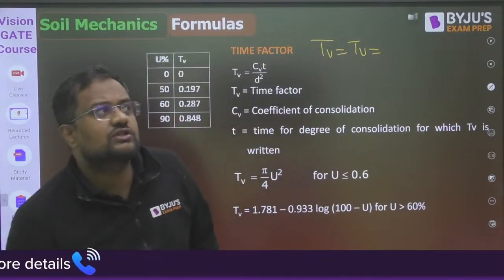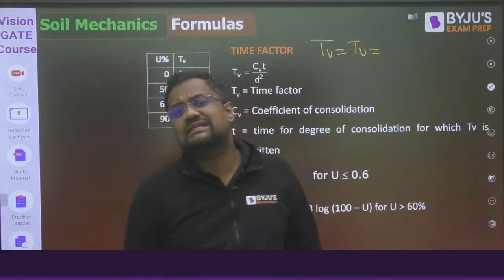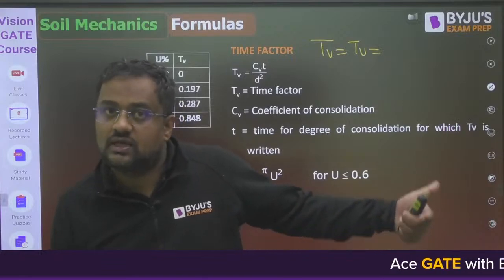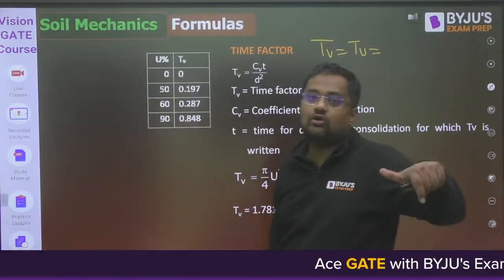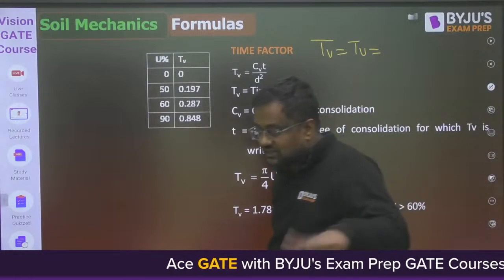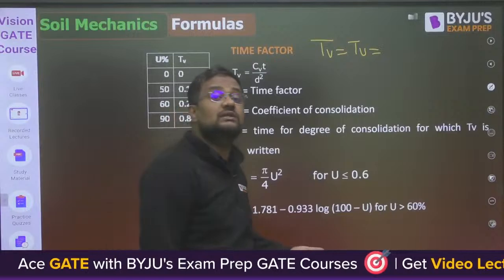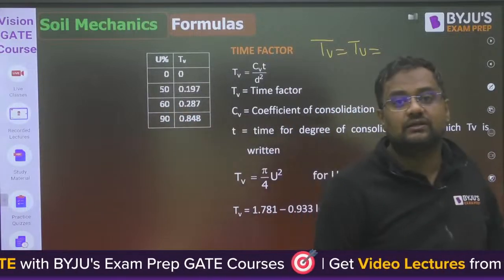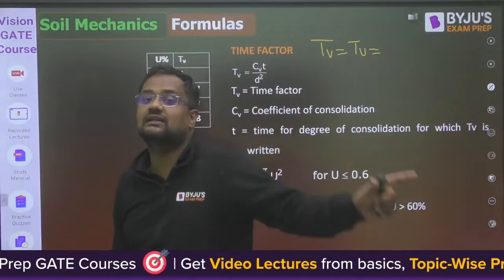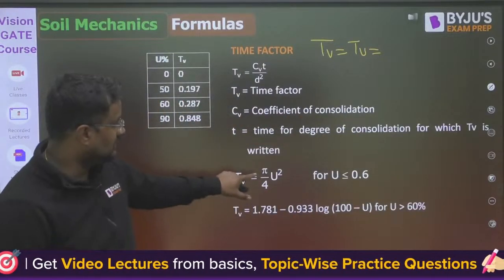Degree of consolidation means if total settlement has to be 10 centimeter and till now it is 2 centimeter, so it is 20% degree of consolidation. If total settlement has to be 10 centimeter and till now 5 centimeter is done, because it will take time, 5 years, 10 years, that means 50% consolidation. If 10 centimeter is done, complete, 100% consolidation. If 7 centimeter is done, that means 70% consolidation. So U value will be accordingly.